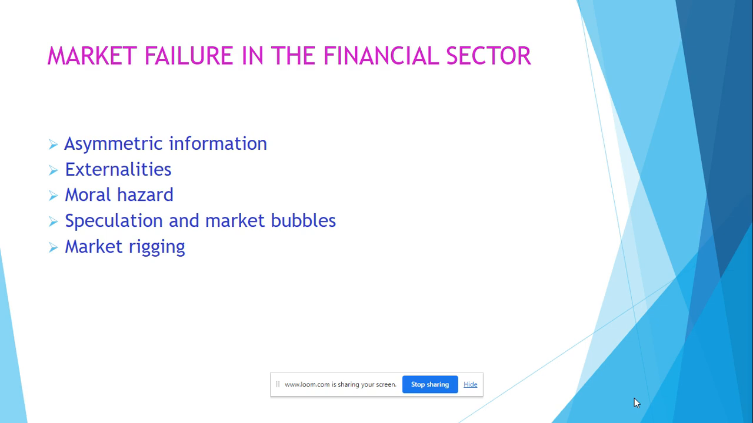Finally, in the financial sector, you can have market rigging. This is where banks, usually within the financial sector, collude, so they fix interest rates, for example, or they fix the price of financial products. And this means that there isn't proper competition and that consumers can suffer. Also, if they fix interest rates, for example, lending to businesses, this means that businesses aren't operating within a system where there is competition in the financial sector.